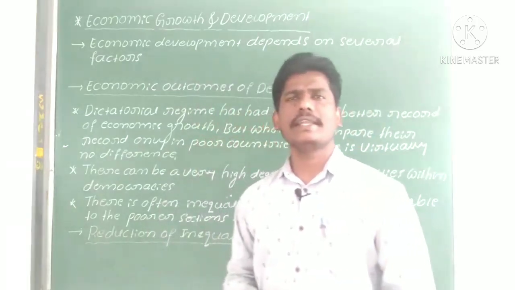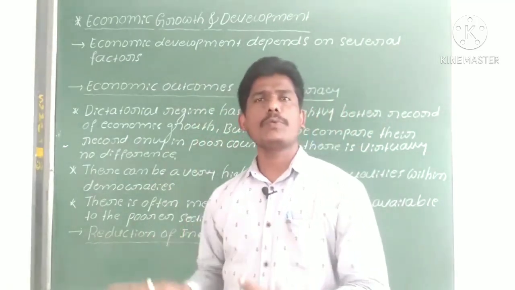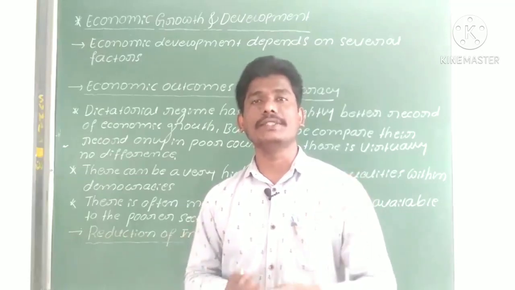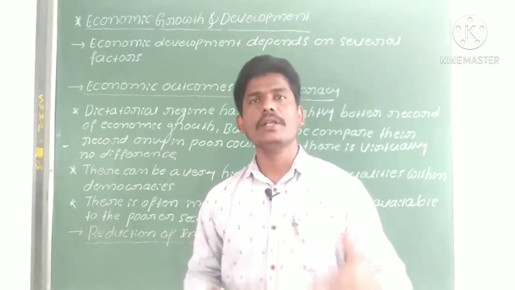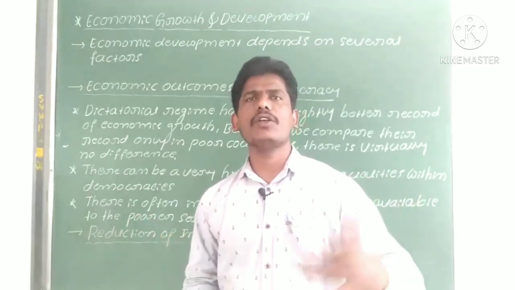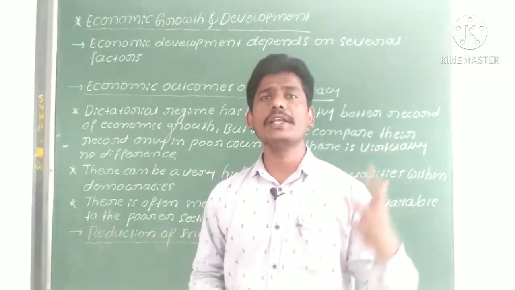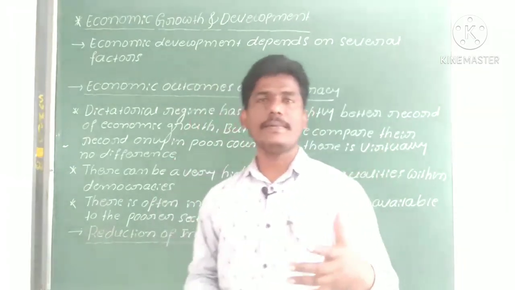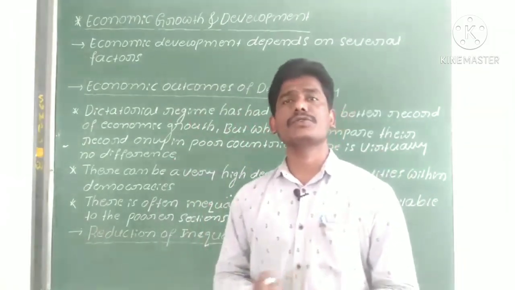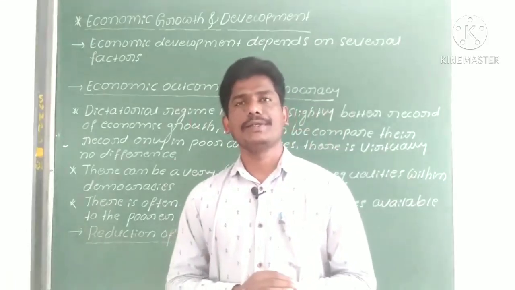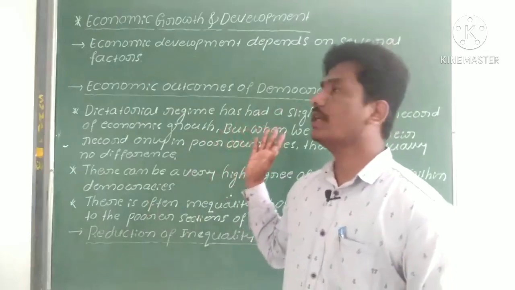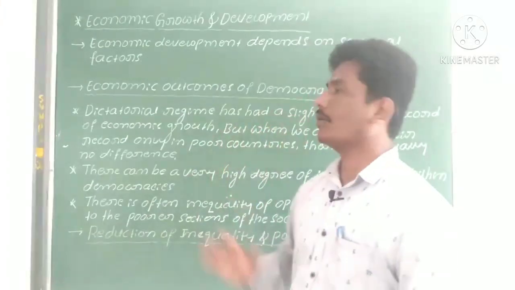Also, some criteria are adopted by some countries to develop their economy. Some democratic countries or non-democratic countries have already adopted some of these factors to develop their economy. So now let us see the important outcomes of democracy.